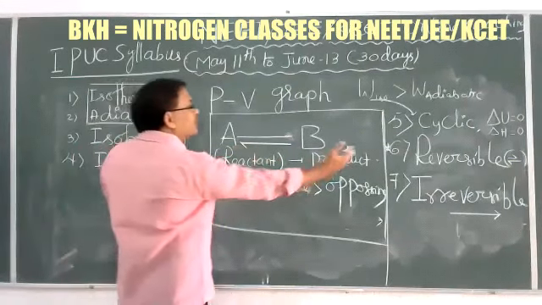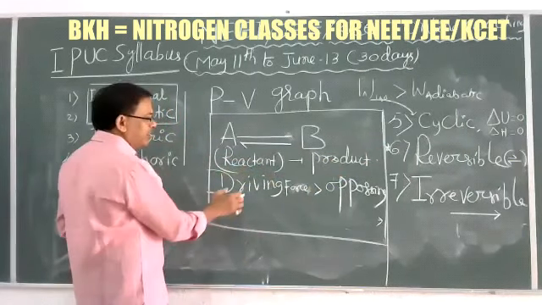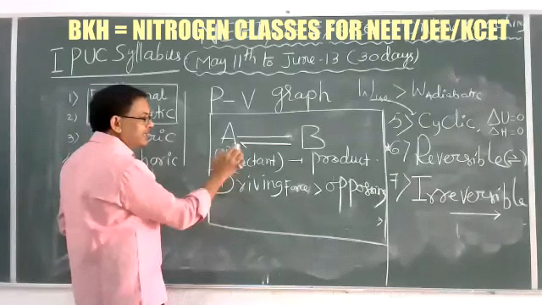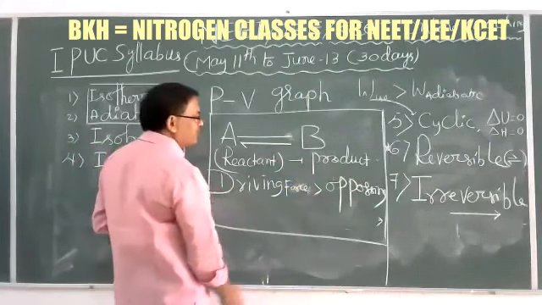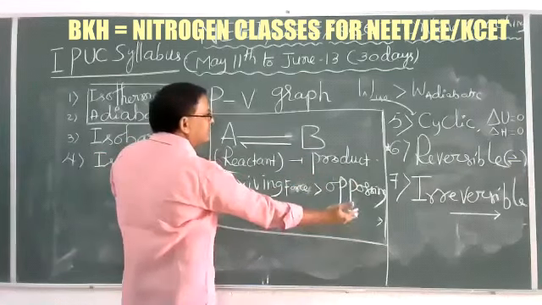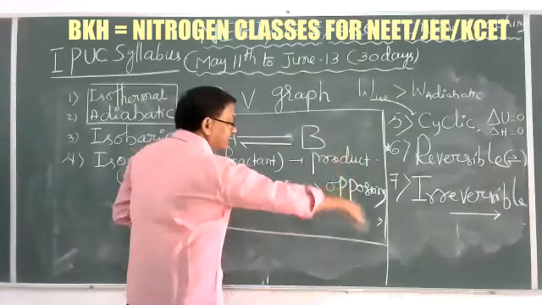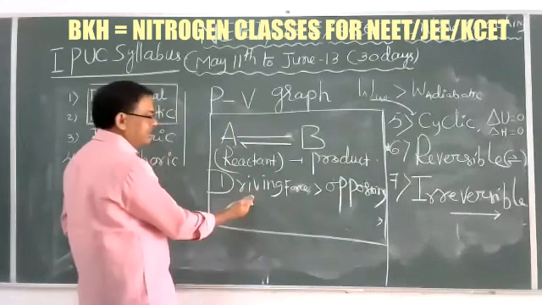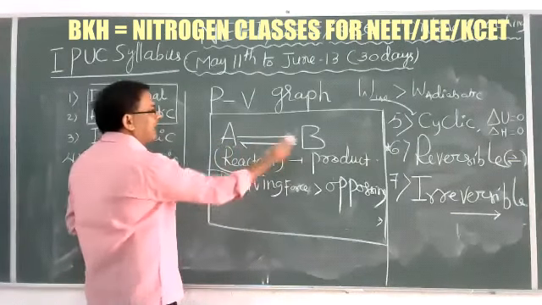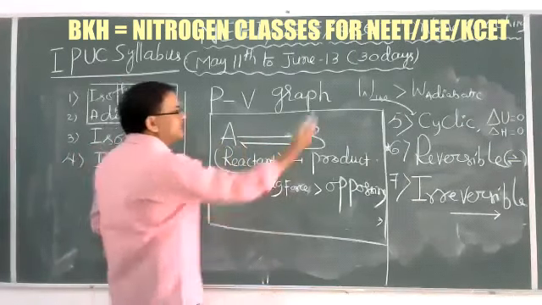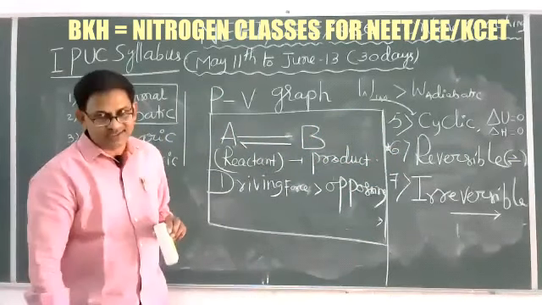So the reversible process is a type of process in which initially, at a certain state, the driving force is infinitesimally greater than the opposing force. After a certain time, in a closed vessel, the opposing force increases infinitesimally compared to the driving force, and the process returns, then again products convert into reactants. Such chemical processes are called reversible processes.